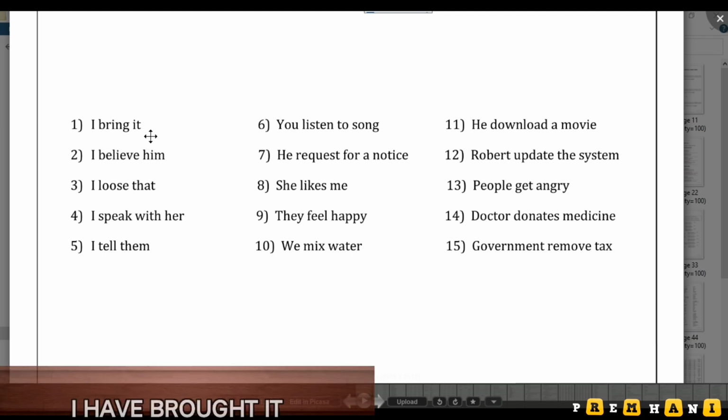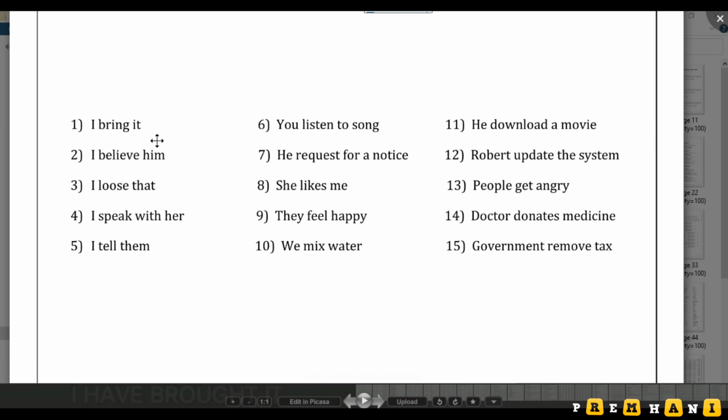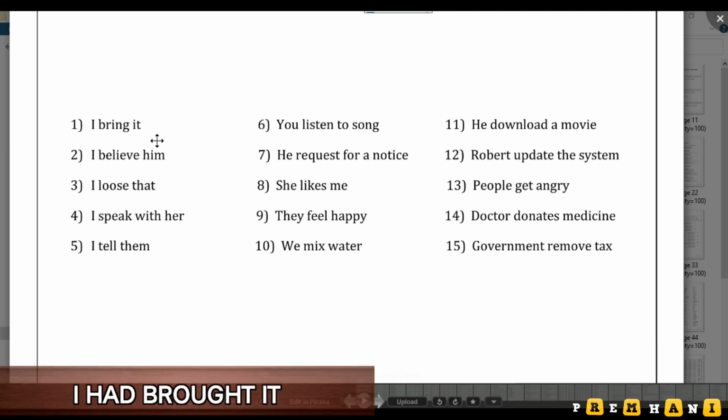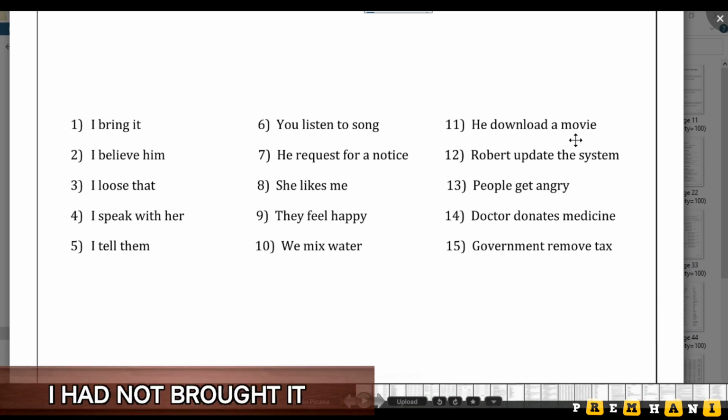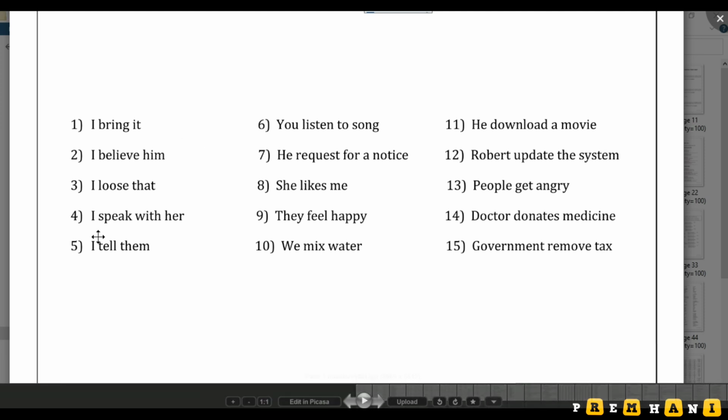That is, the answer is I have brought it. This is present perfect. And in past perfect, I had brought it. In present perfect negative, I have not brought it. In past perfect negative, I had not brought it. So in the same way, all 15 lines we are converting now into present perfect.